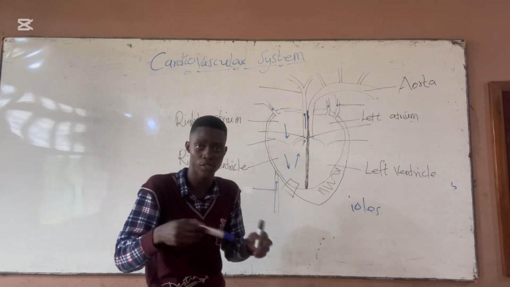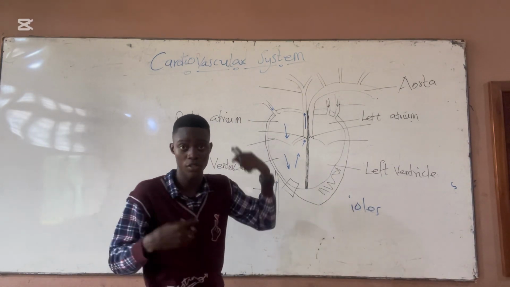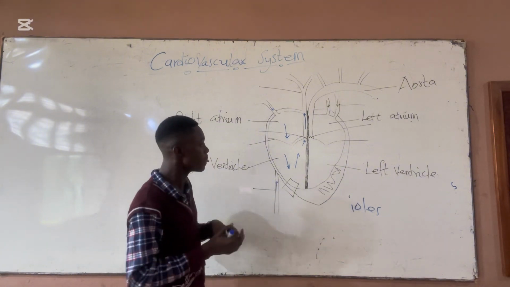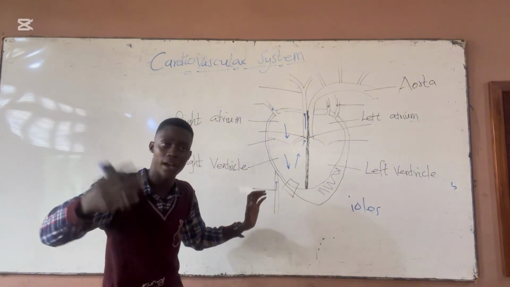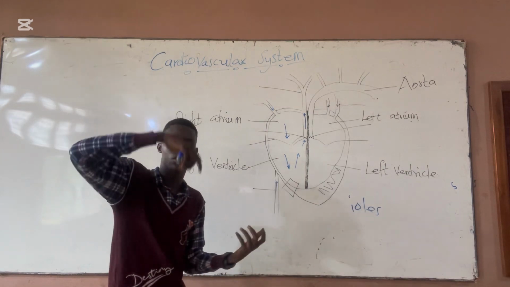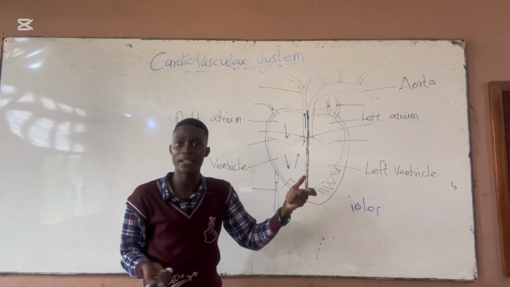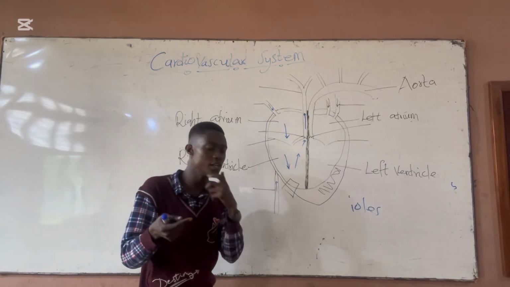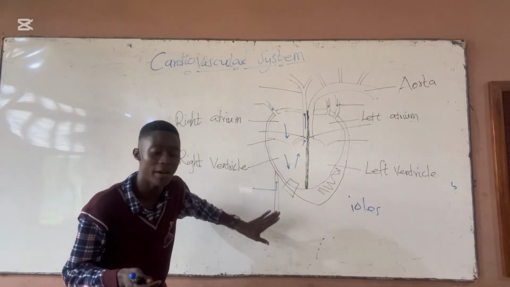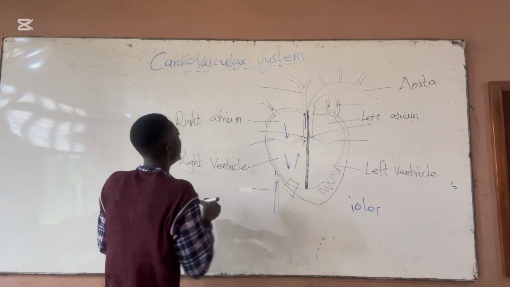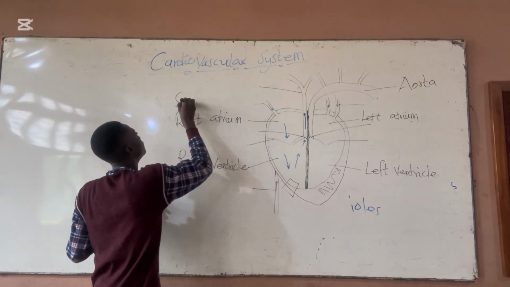We also have the bronchioles. The bronchioles are also the smaller part of the bronchi. Now let's continue. So from the arterioles to the capillaries, then the venules continue, and then it comes to the veins. The veins bring the blood back to the heart to continue the cycle. And this is done by the superior and inferior vena cava.